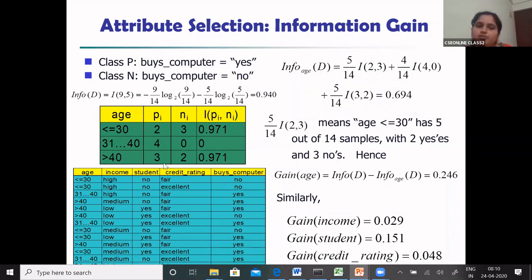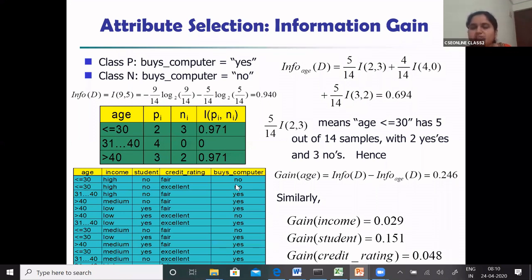Similarly, you can solve for each of the attributes, and the important thing in your ID3 is you will always select the attribute with the highest value as your best split attribute. So whichever has the highest value will be considered as the attribute where you can split. So how long do you have to do this? The termination condition is until the decision is clear. So you should be able to dichotomize your trees.